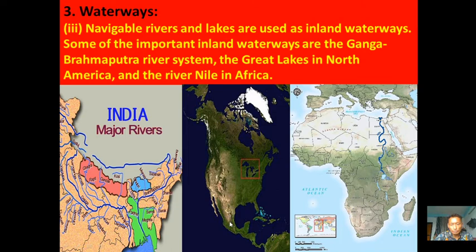In North America, mostly we have three countries: Canada, America, and Mexico. And then River Nile. This is the map of Africa, and here we have River Nile, which is again a navigable river. So these are the three important examples of inland waterways of the world: River Ganga and Brahmaputra in India, the Great Lakes between Canada and the USA, and River Nile in Africa.